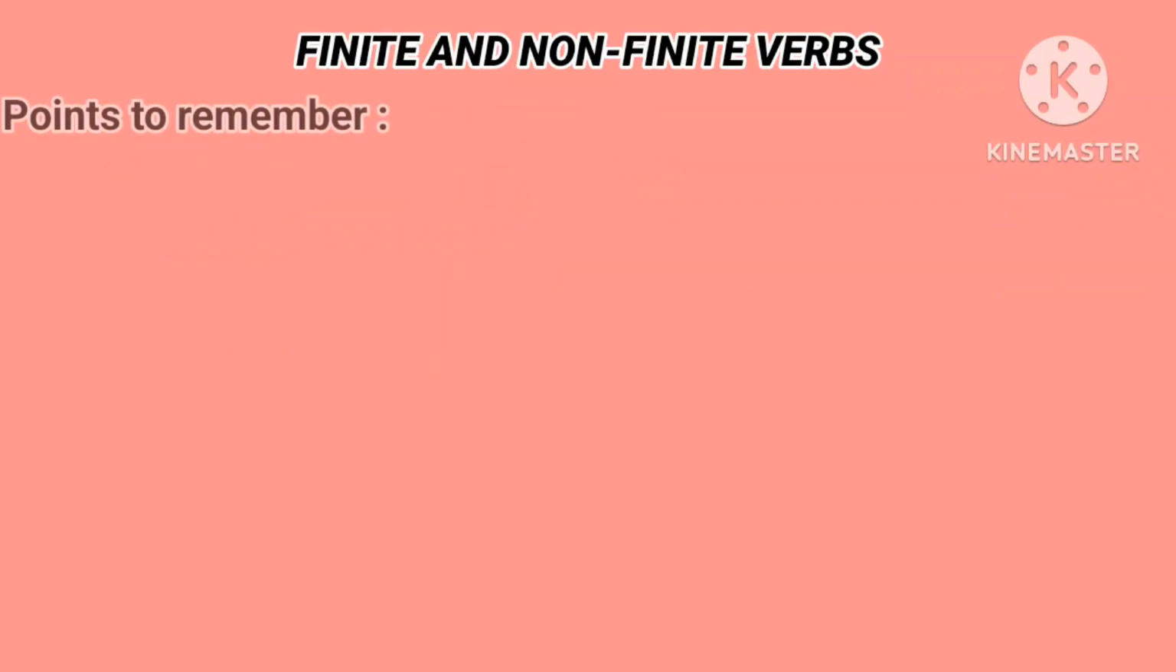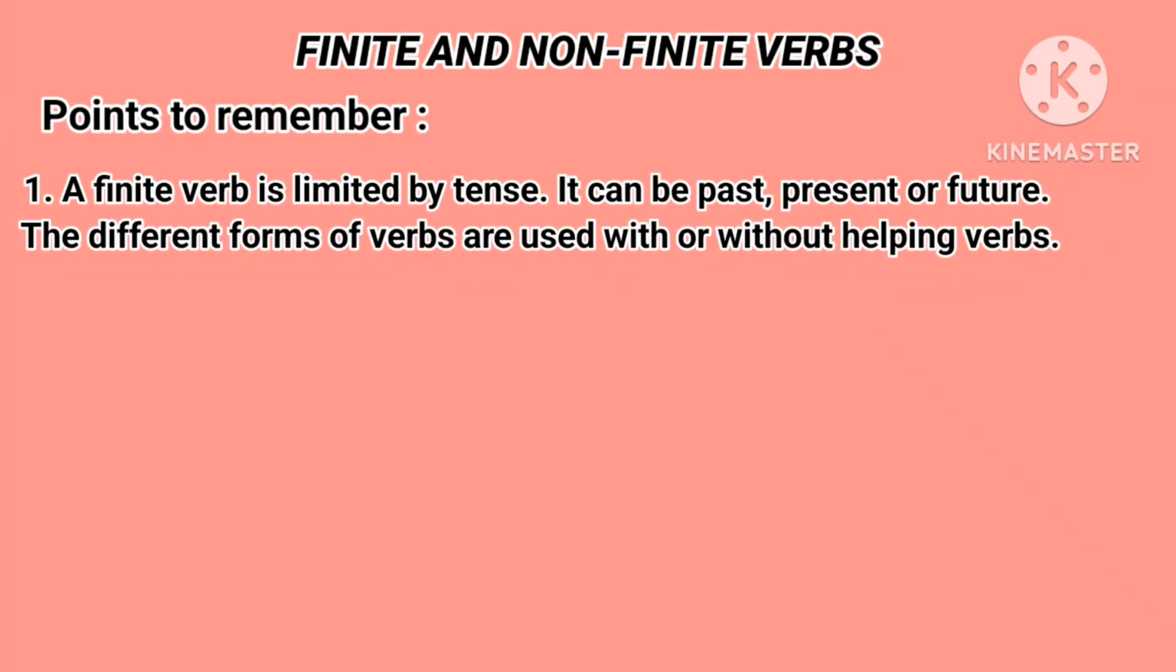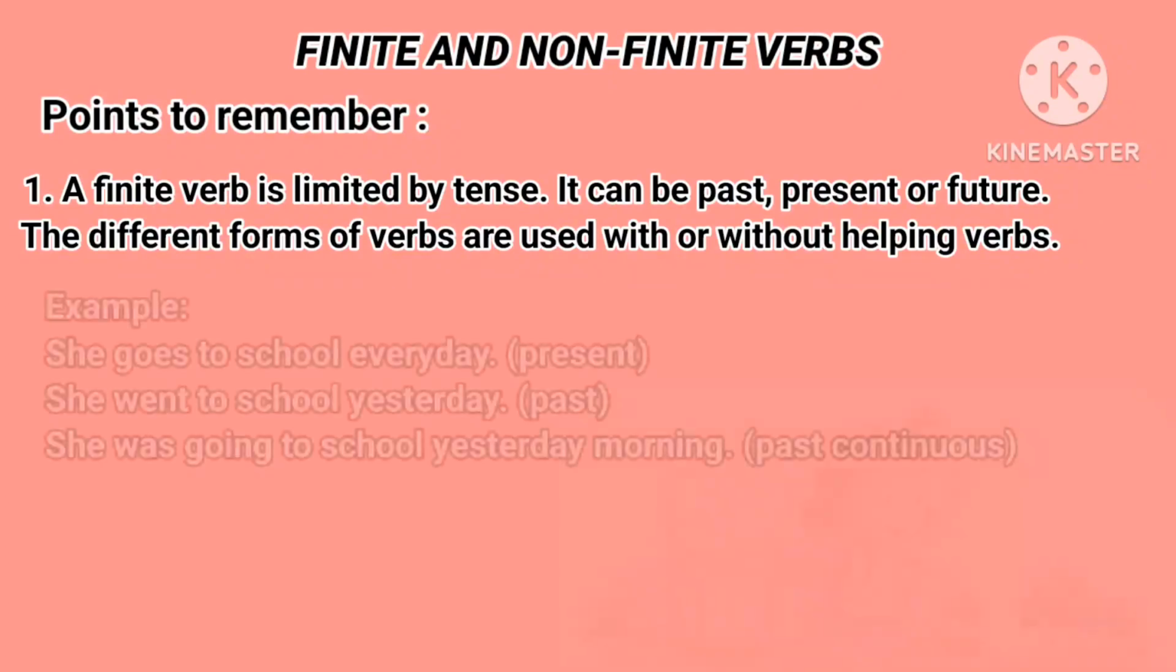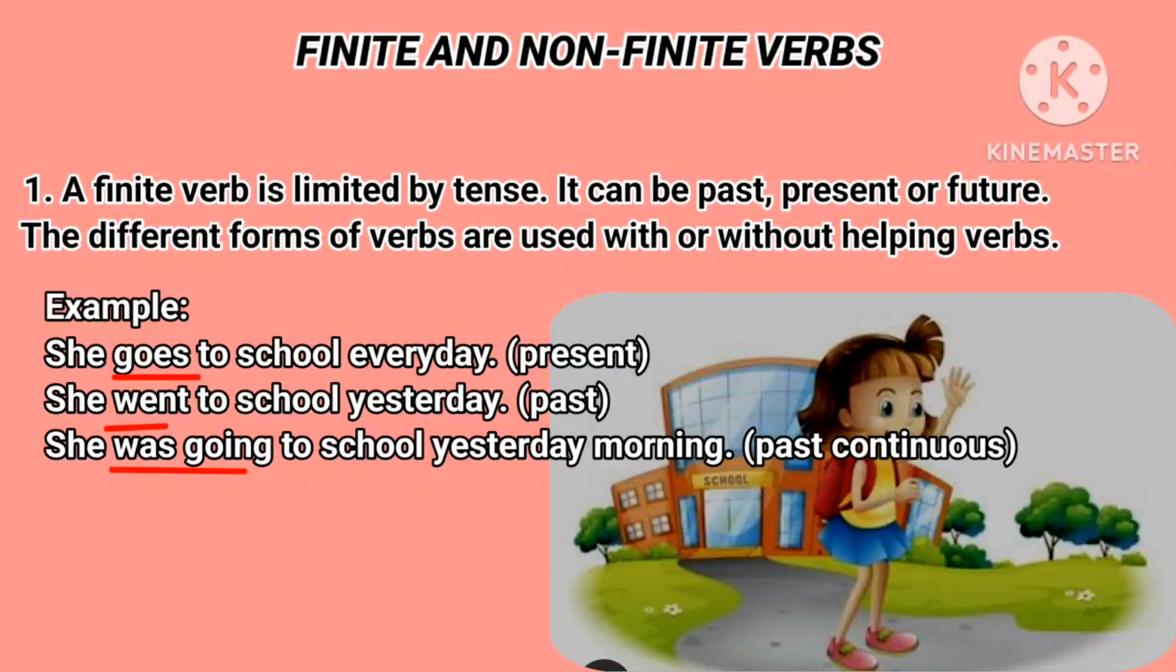Let me tell a few points to remember. First one, a finite verb is limited by tense. It can be past, present or future. The different forms of verbs are used with or without helping verbs. For example, she goes to school every day. Goes is present tense. She went to school yesterday. Went is past tense. She was going to school yesterday morning is past continuous tense.